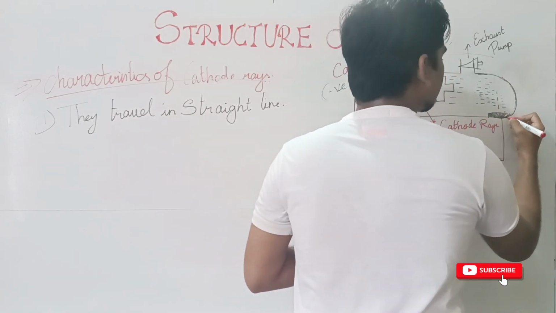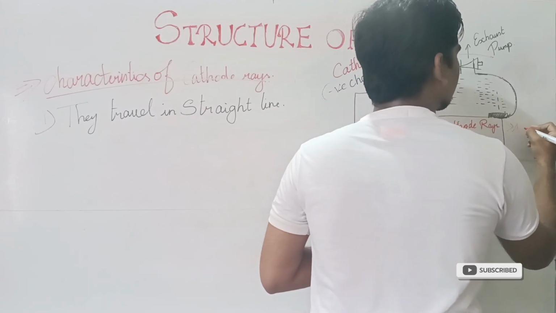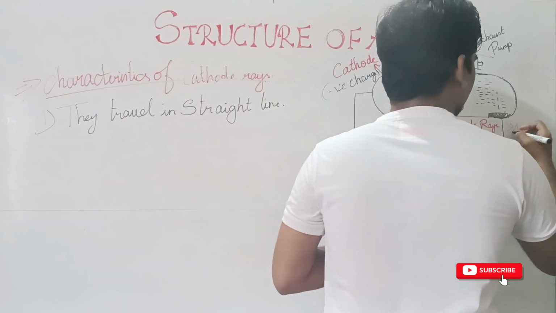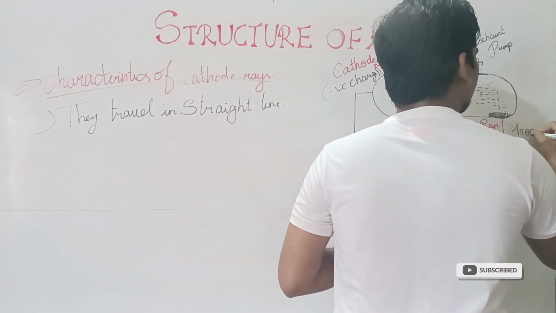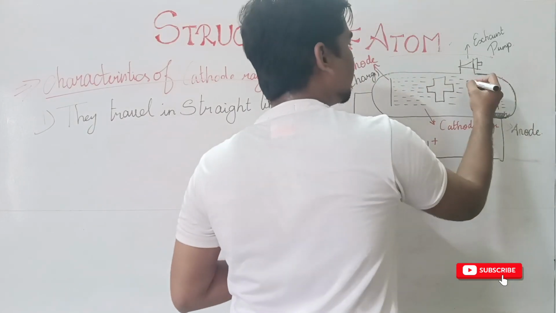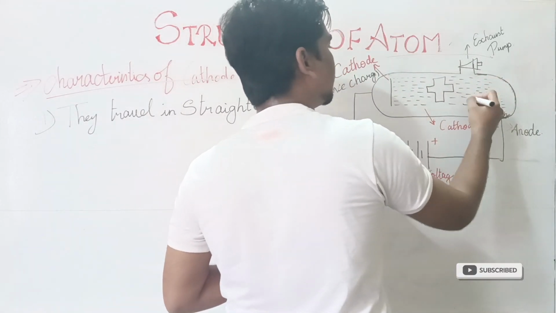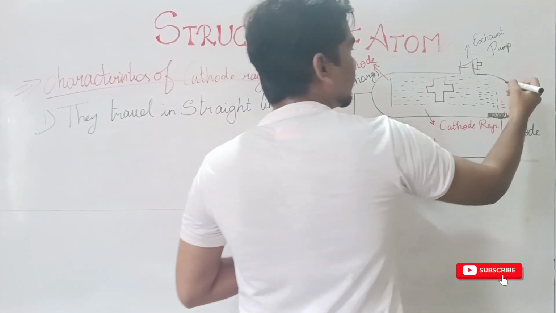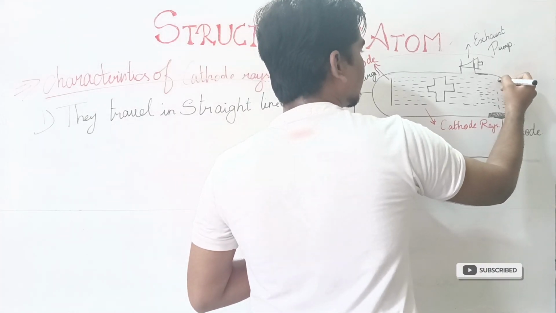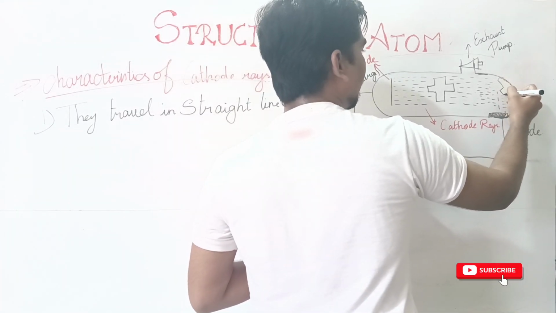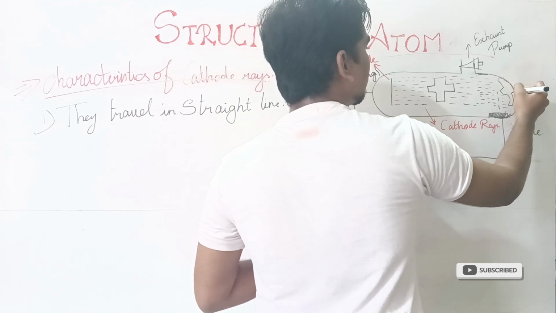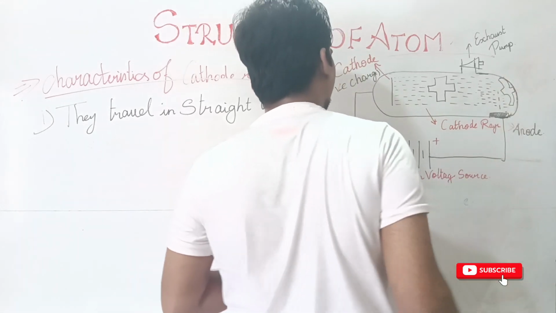Write it here, this is anode. When we place some object in between of this cathode rays, what we call the shadow of the particle will be seen on the other side of this tube.